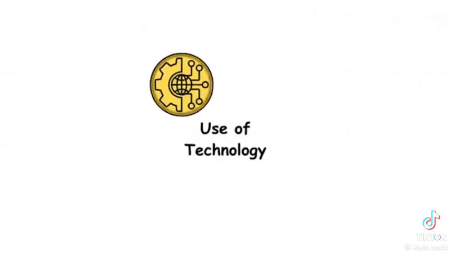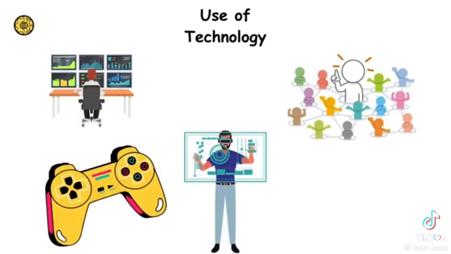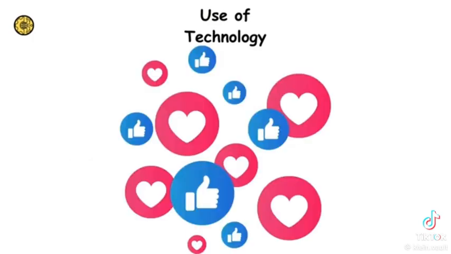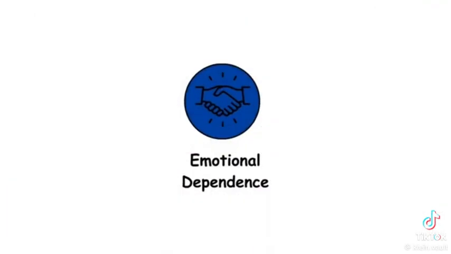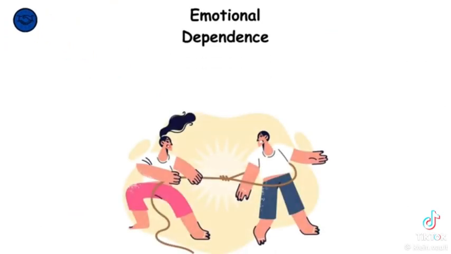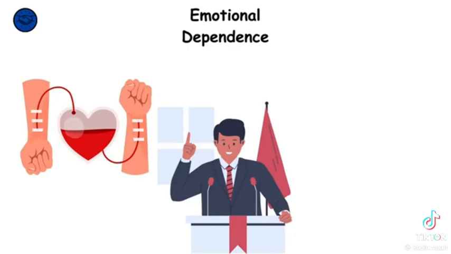Use of technology involves using technology to monitor, influence, and control people remotely. For example, using social media algorithms to show content that influences opinions. Creation of emotional dependence involves creating strong emotional bonds with people to gain loyalty and control. For example, using emotional campaigns to make people feel dependent on a leader or group.